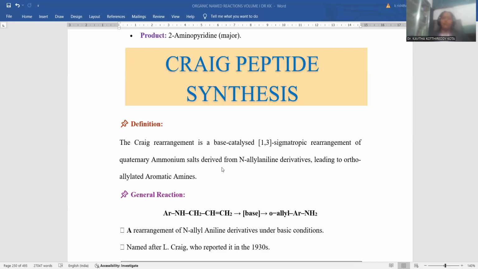I'm going to deal with the concept called Claisen rearrangement. This is part of organic named reactions. Earlier we went through a series of sessions based on organic named reactions.